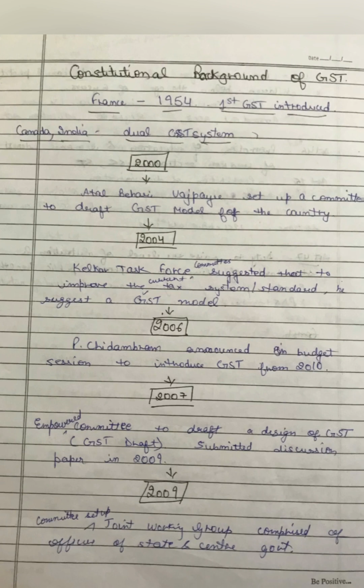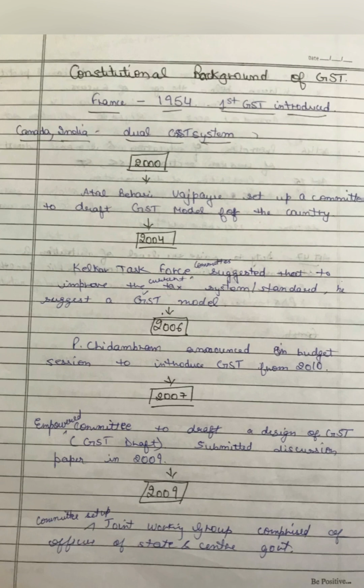So first of all, in 1954 in France, first GST was introduced, and today Canada and India are following a dual GST system. And now we will study the implementation and the GST model beginning in India. In 2000, Atal Bihari Vajpayee set up a committee to draft GST model for the country. So it's clear that the journey began from 2000, that in 2000, Atal Bihari Vajpayee committee was set up to draft GST model for the country.